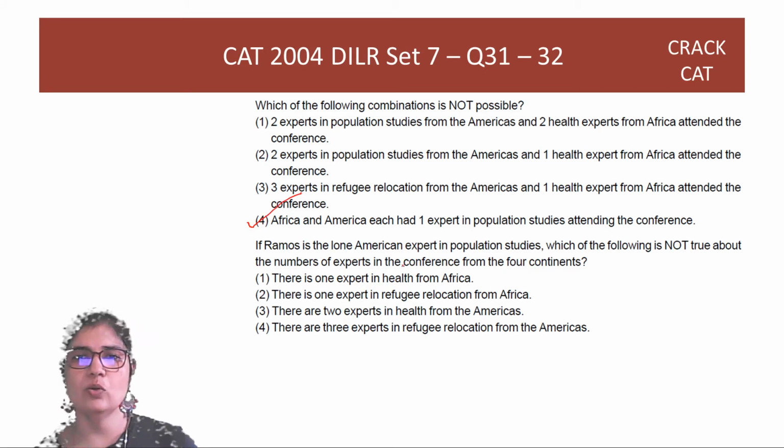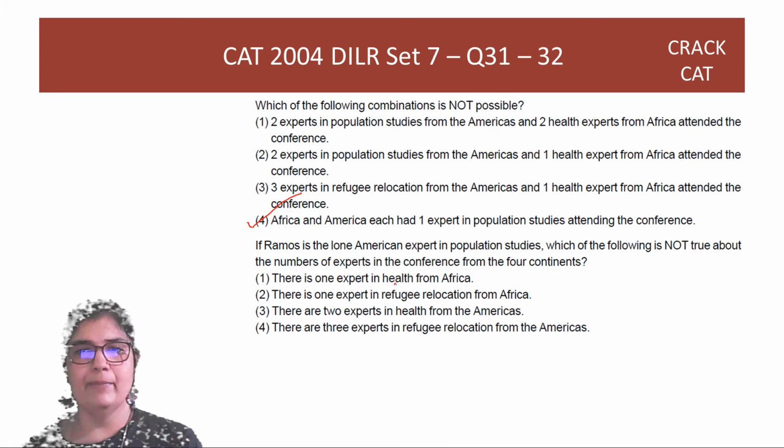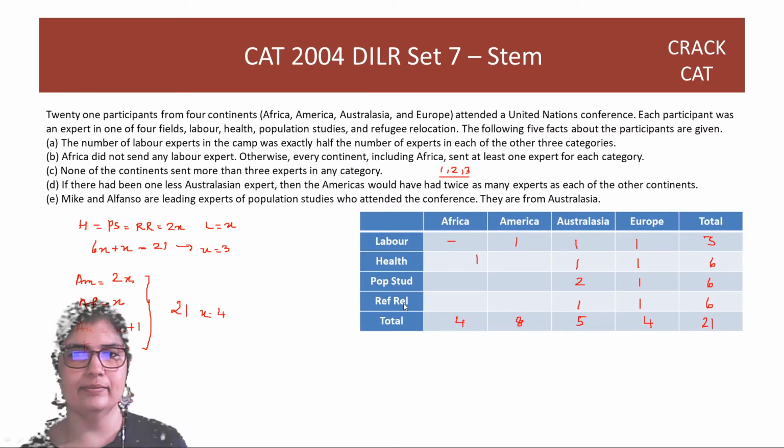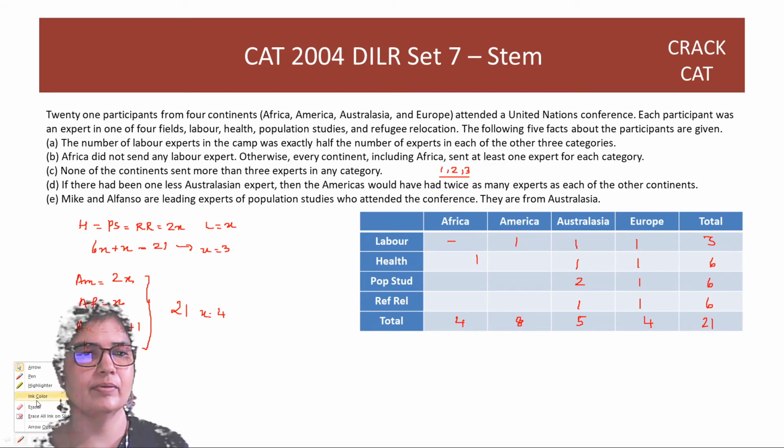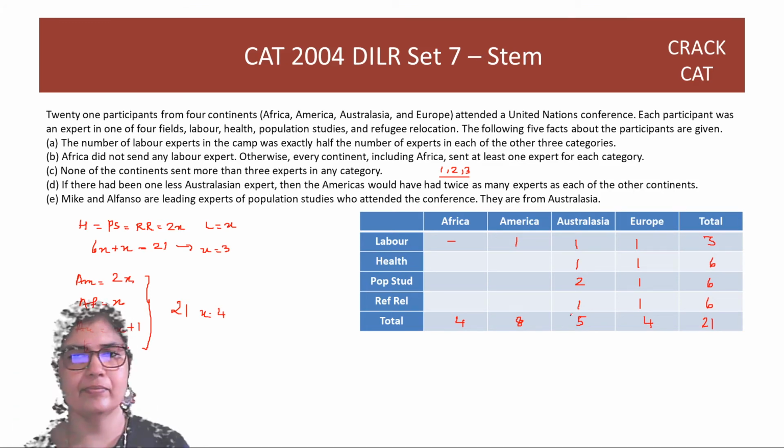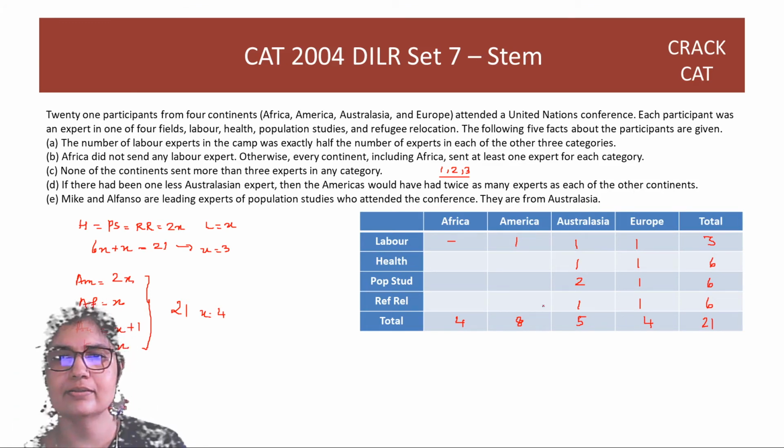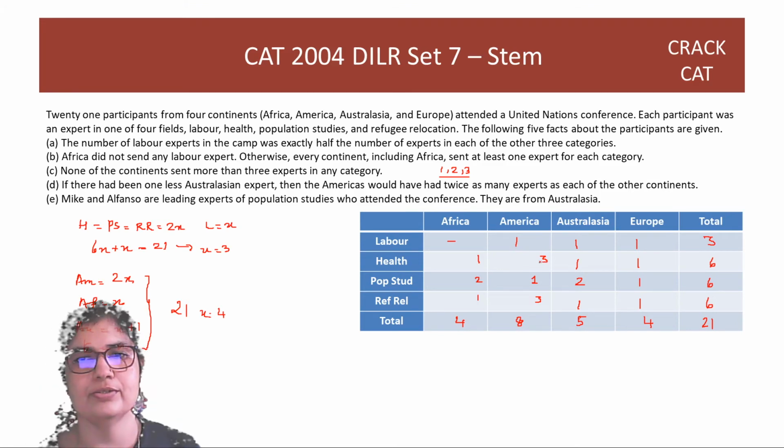If Ramos is the lone American expert in population studies, which of the following is not true about the number of experts from the 4 continents? Okay, so America population studies, it's only one. Right, America for population studies, it's only one, which means that this is 2. So this is 1, this is 1, and this is 3, and this is 3. So now we can look at the options.